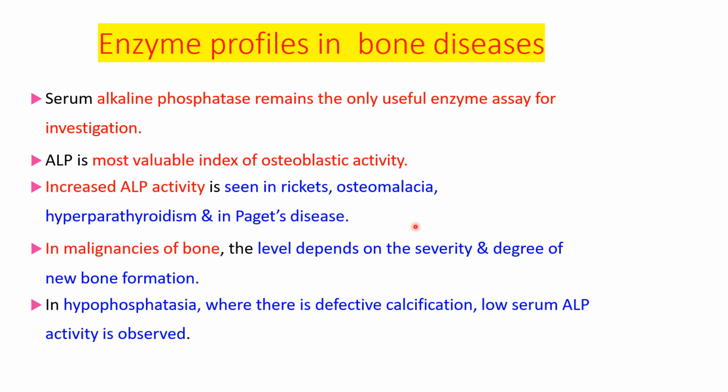And in malignancies of bone, the level depends on the severity and degree of new bone formation. And in hypophosphatasia or hypophosphatemia, when there is defective calcification, low serum ALP activity is observed. So which enzyme will we measure in bone diseases? Alkaline phosphatase.